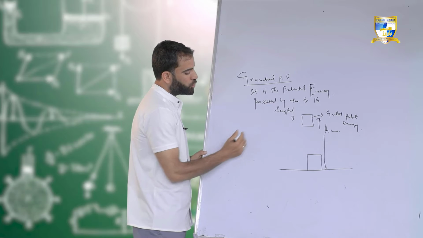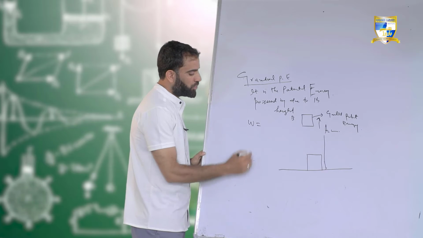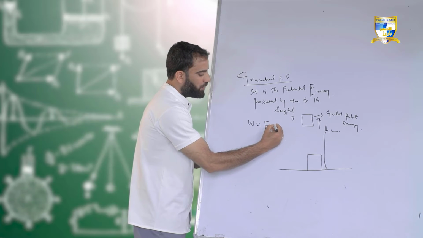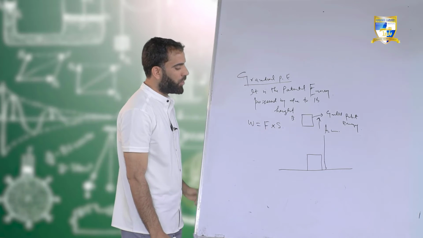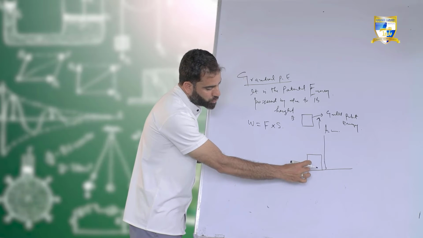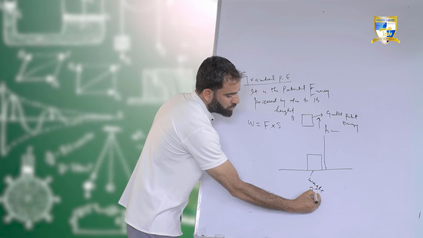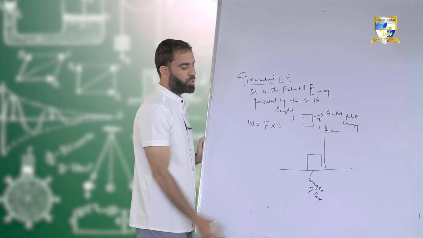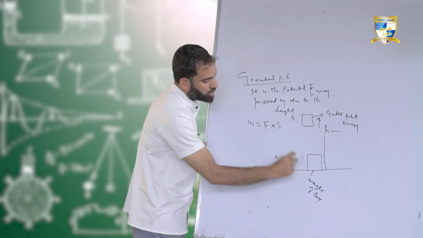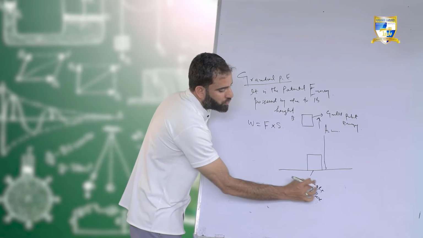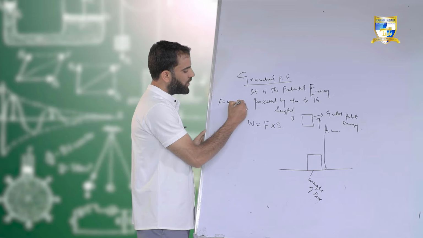So let us assume that W is the work done on this box. We know that work equals F into S, that is, work is the product of force and displacement. So how much force are we going to use on this box? That is equal to the weight of the box. You are using a force that will be equal to the weight of the box.